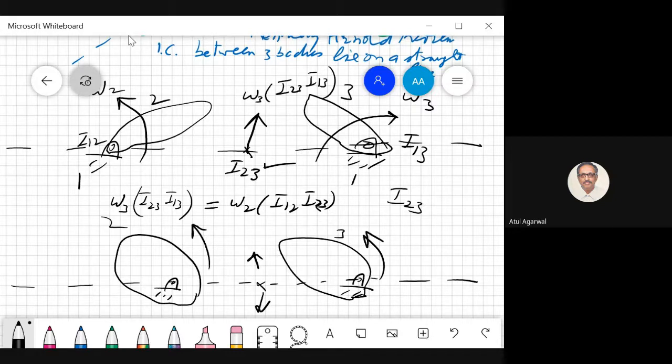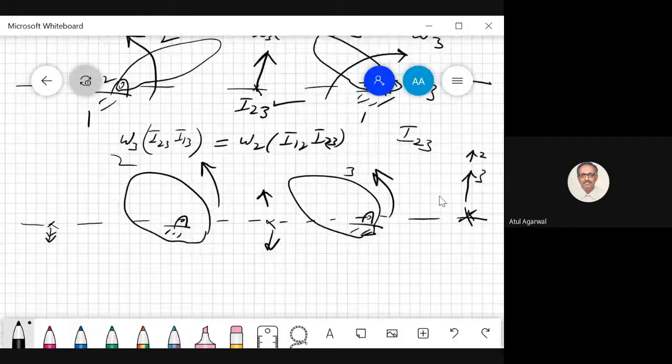How will it lie on this line? Suppose it is here. If it is here on body 2, it will go downwards. If it is on body 3, it will again go downwards. So it is possible that this point lies here, or this point may even lie here. If it is lying here, as it rotates, if it is on body 3, it is going perpendicular to this line. If it is on body 2, again it is going perpendicular to this line, vertically upwards. But it will all depend